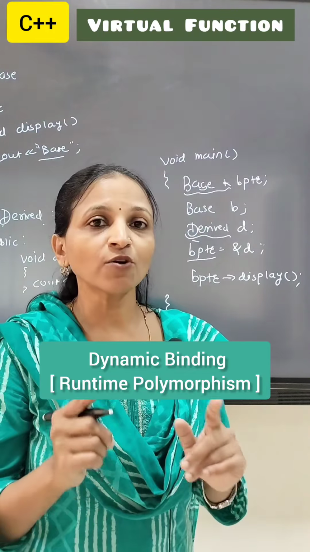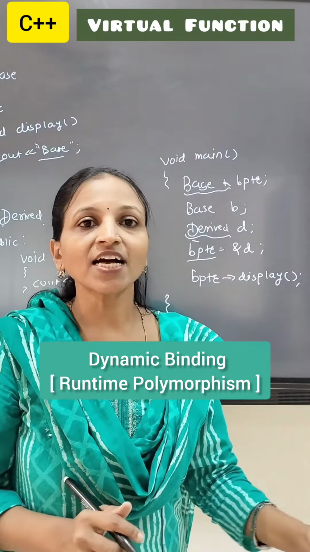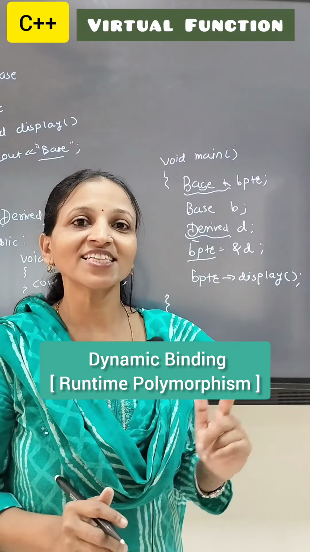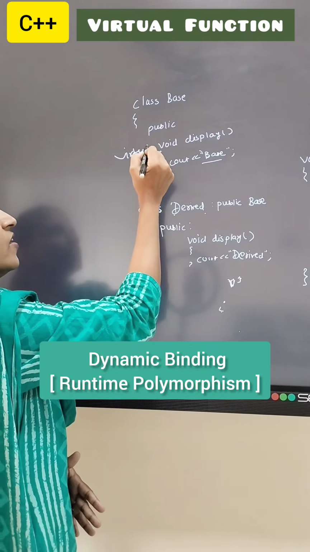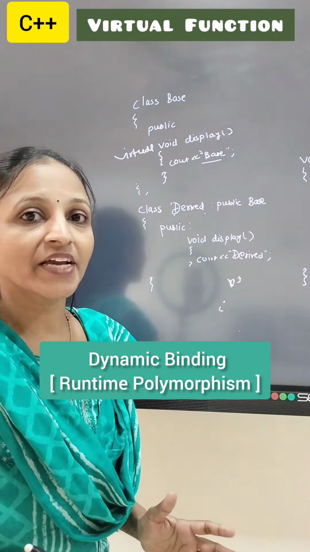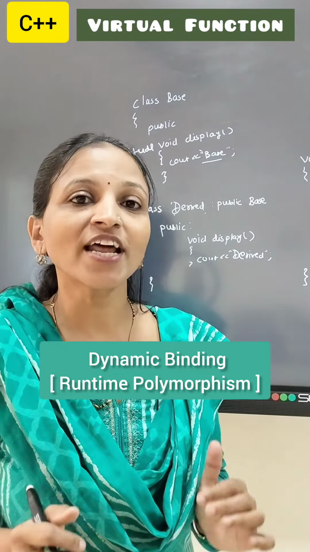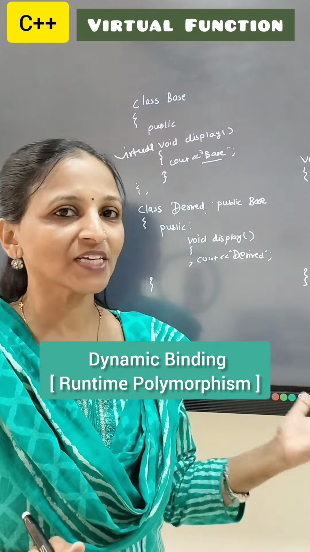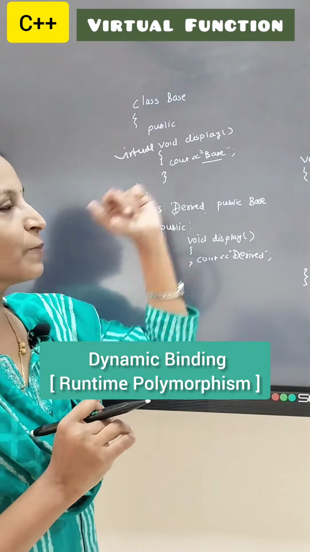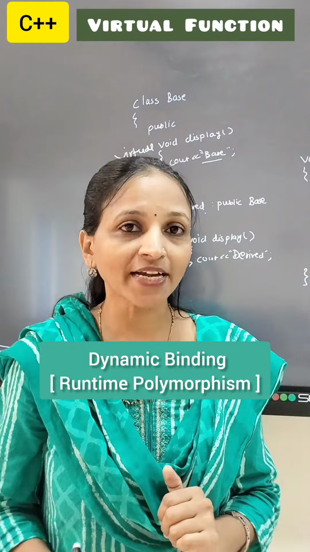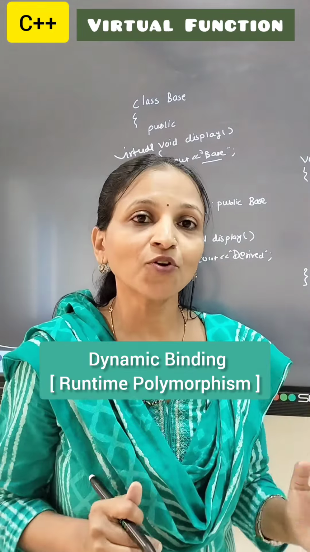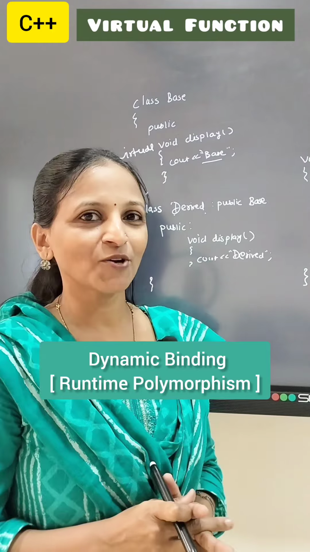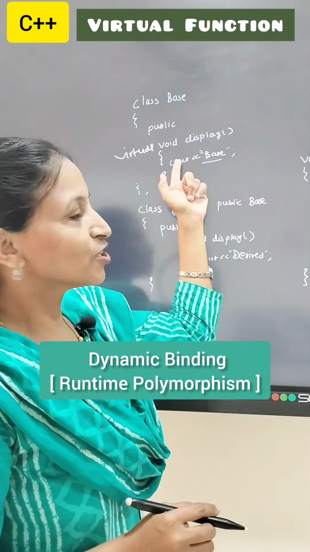In that case we have to declare the base class member function display as virtual, like this: virtual void display. Now if you store the address of a base object in the base pointer, then the base member function will be called, and if you store the address of a derived object in the base pointer, then of course the derived member function will be called. This is just the concept of virtual function.